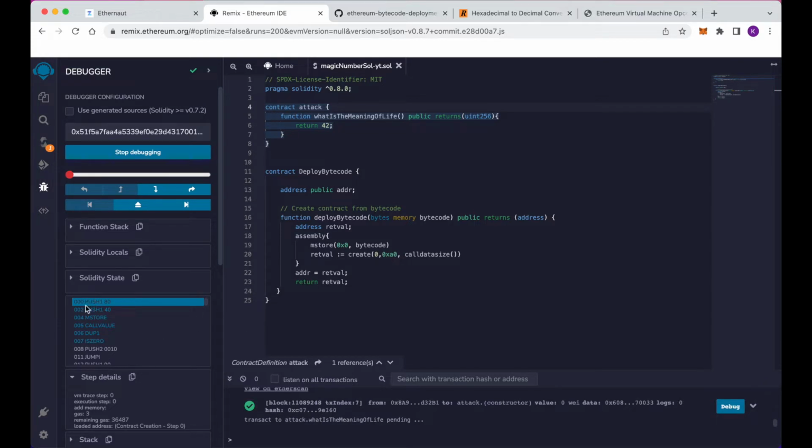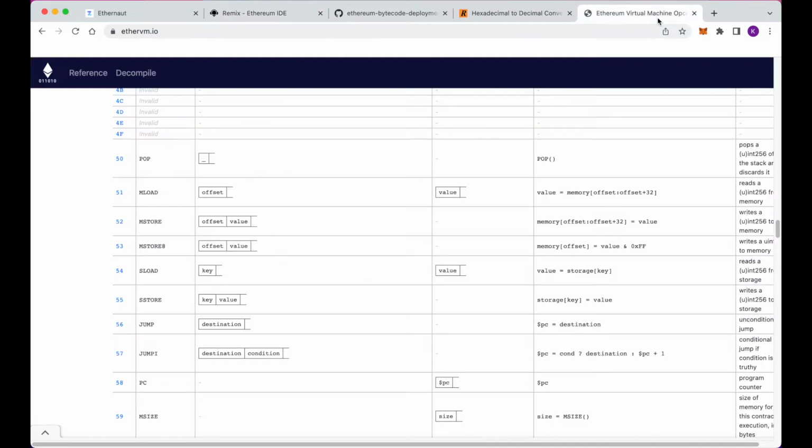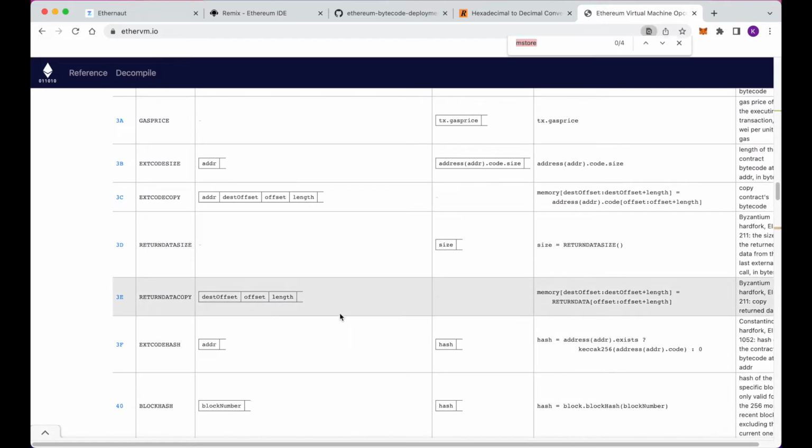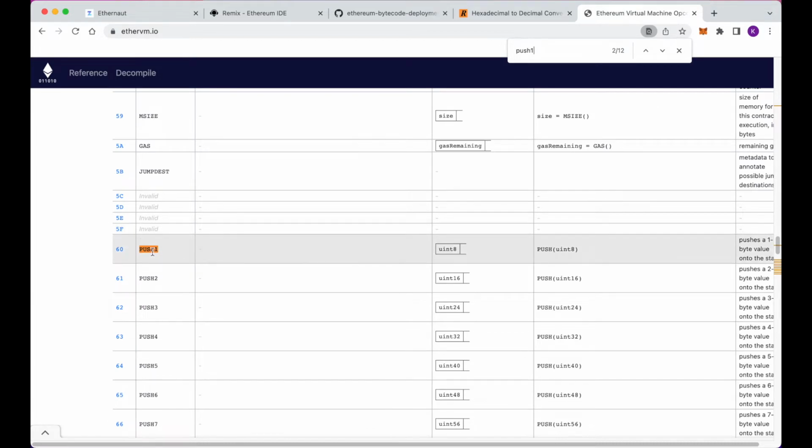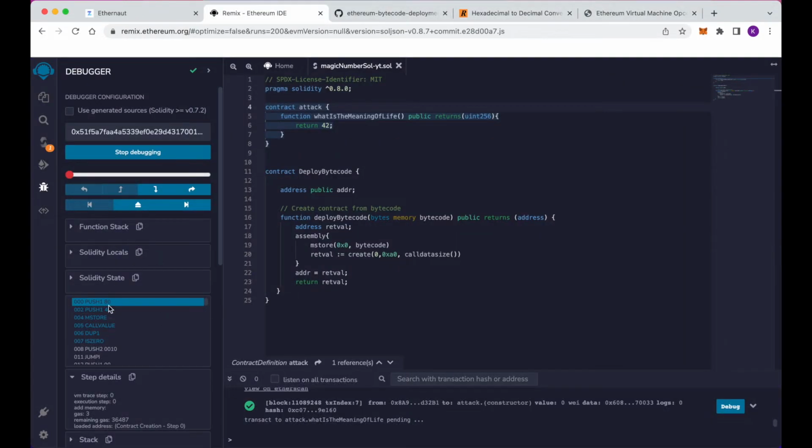The first instruction we see is push 80, and then we see push 40. If we look at the EVM opcodes reference here, this push 1 operation is putting the value that we pass it onto the very top of the stack. So it's pushing the value 80 and then 40 onto the stack, and then it's calling this mstore function.